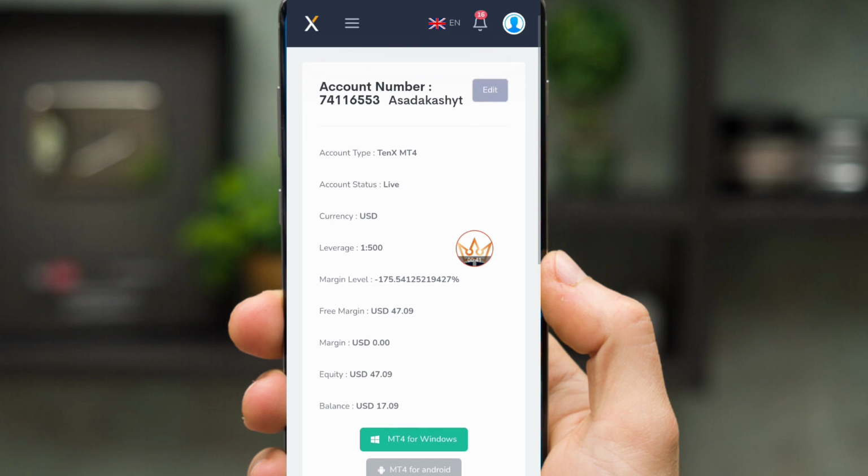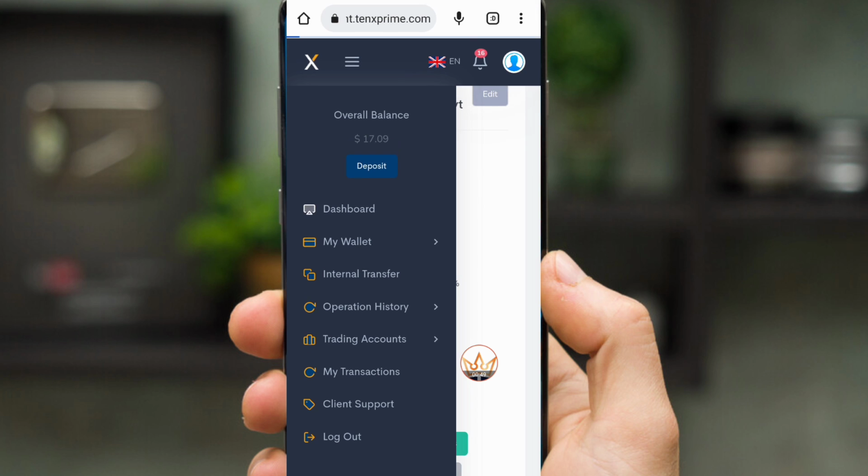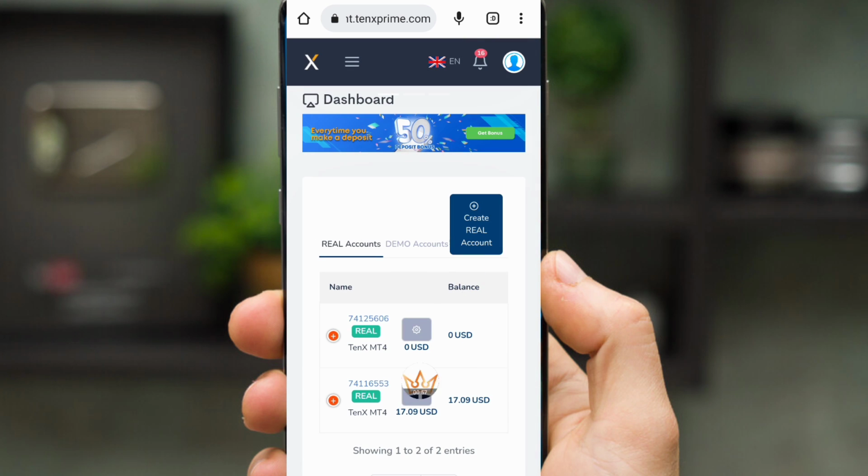Available bonuses are $170. How to claim these bonuses? Friends, there are no requirements for withdrawal. Just create your account with this broker. This broker is a landing broker, with no promotional website available at this time.